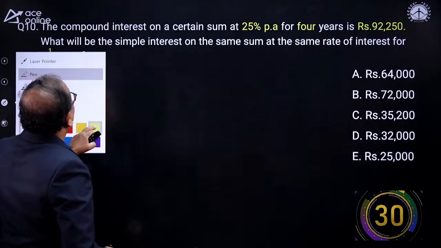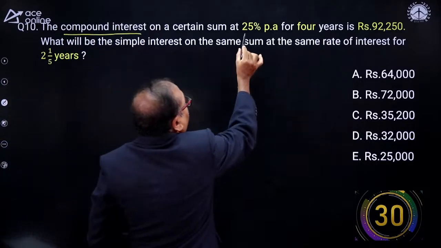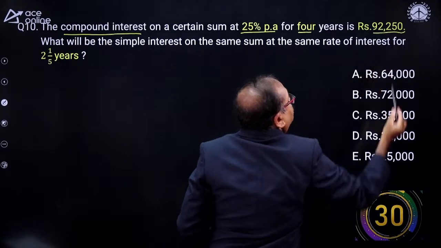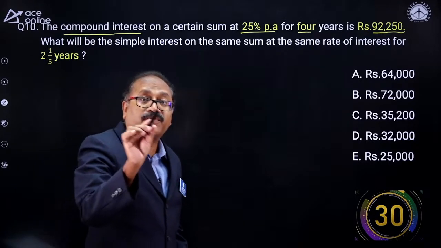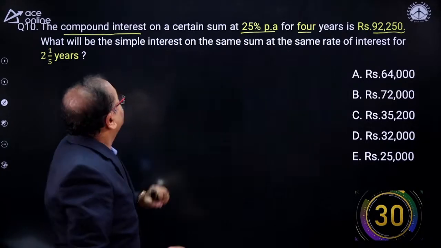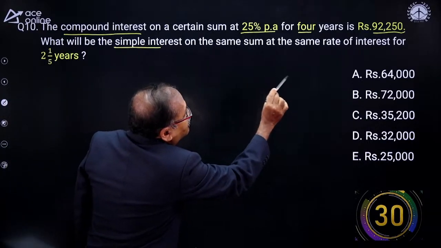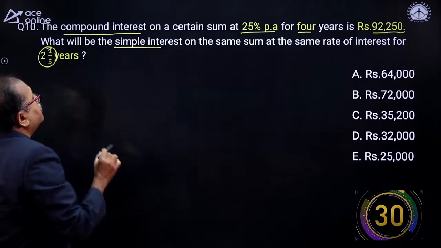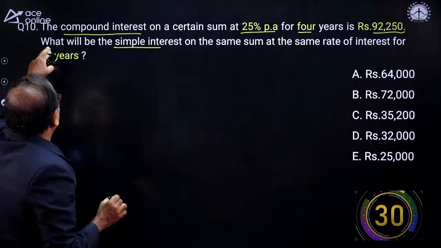Now, the compound interest on a certain sum at 25% per annum for 4 years is rupees 92,250. Compound interest at a certain rate for 4 years, 25%. For 4 years, compound interest is given to you. Okay, so what will be the simple interest on the same sum at the same rate of interest for 1 by 5 years?